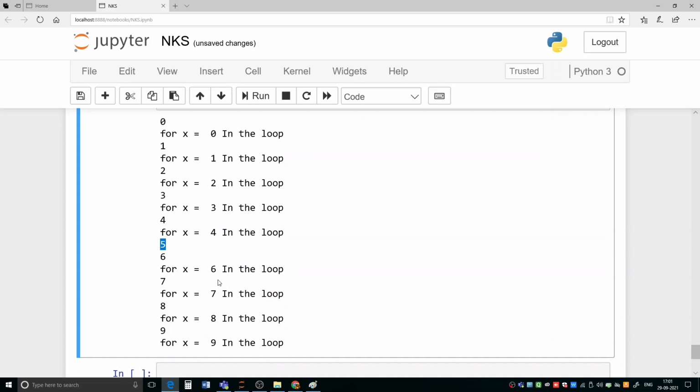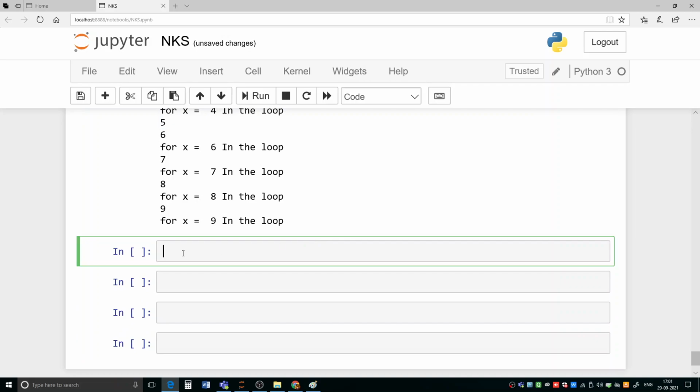And after that, what happened? Control has been transferred to the next round. So again, we are getting normal output for all other values inside the loop. You can see here 6, 7, 8, 9. For every value of x we are getting the same thing except for 5. Okay, so this is how the continue statement executes.